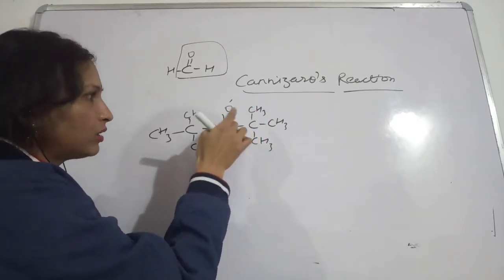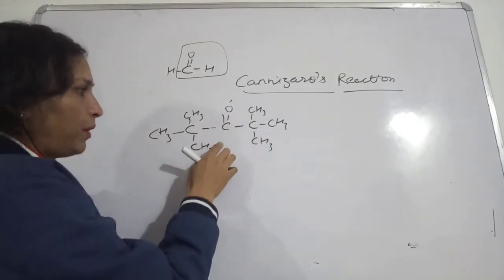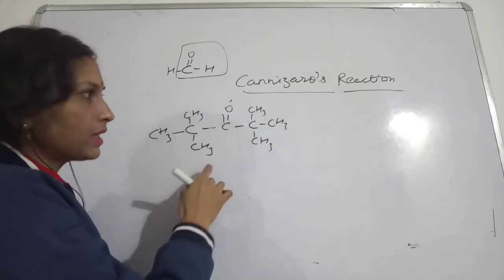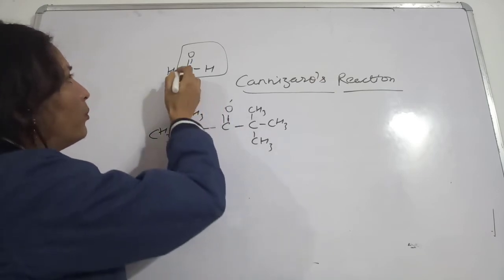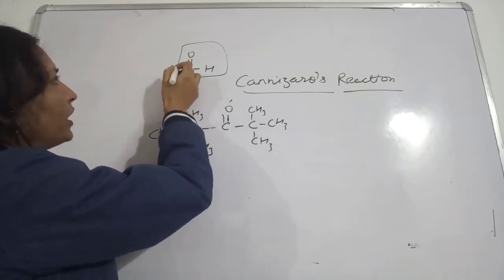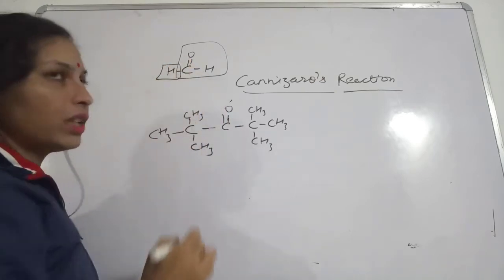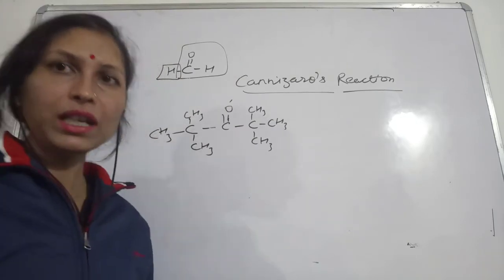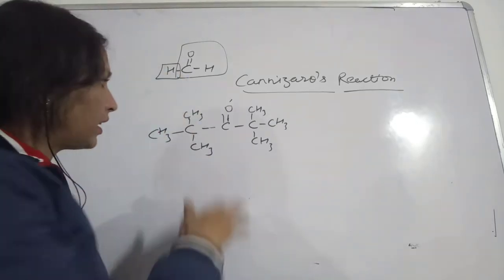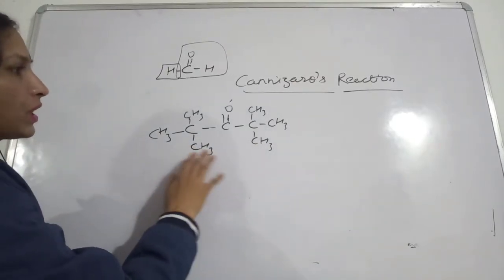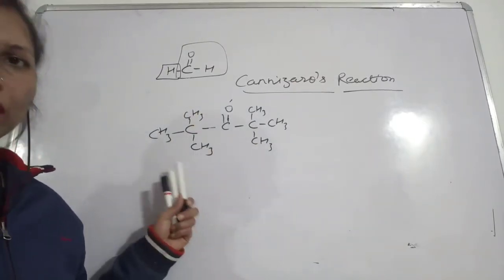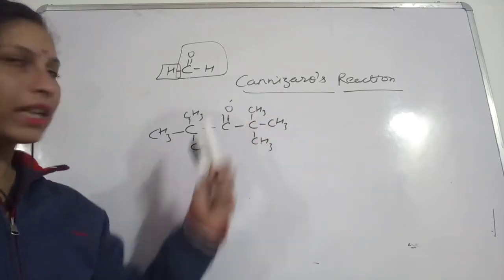Okay, then also this compound will not show Cannizzaro's reaction, because in Cannizzaro's reaction this bond is breaking, meaning the hydrogen associated with the carbon breaks, and here we do not have that kind of hydrogen. Okay, so that is why these ketones will not show Cannizzaro's reaction.